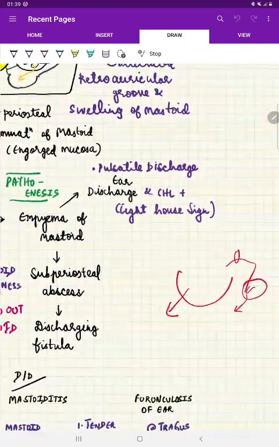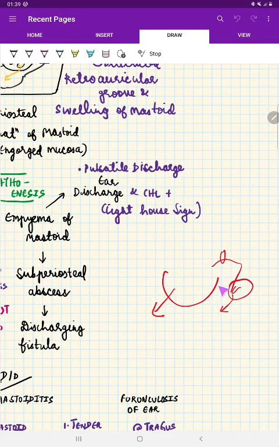Now, empyema of a mastoid is this. See, like this is the mastoid. Here is the pus. This pus can directly cause a subperiosteal abscess like this and can result in a discharging fistula. Or sometimes it can be another way. The pus which is present here in retention will reach the aditus and antrum, will reach the middle ear and can come out through the perforation in the tympanic membrane.